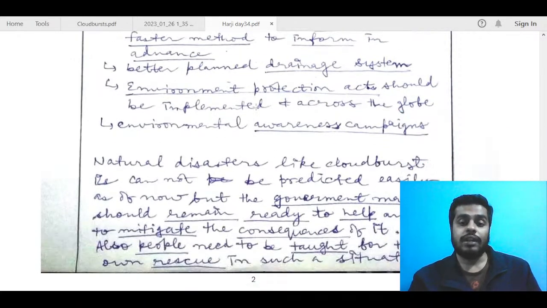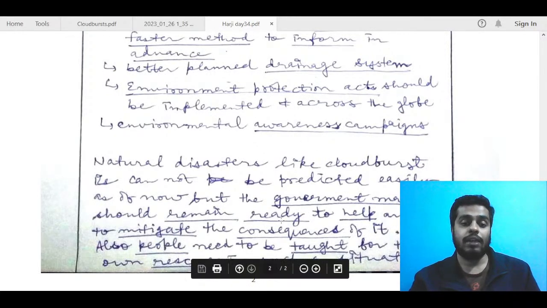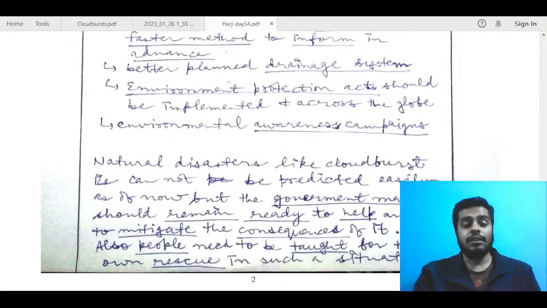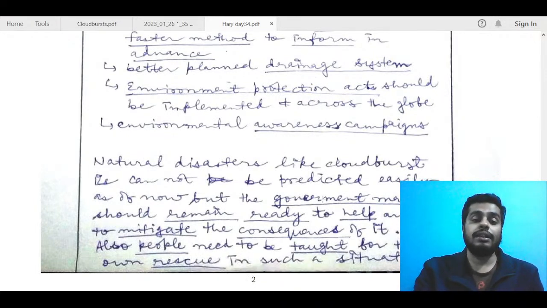Next, natural disasters like cloudburst cannot be predicted easily as of now, but the government machinery should remain ready to help and to mitigate the consequences. Rather than saying that it cannot be predicted, you can go for a more futuristic and positive conclusion: the help of local communities, NGOs, civil society and all of that can help us to mitigate this disaster better and be better prepared for any future occurrence of cloudburst events.